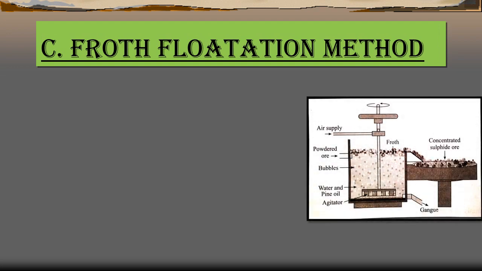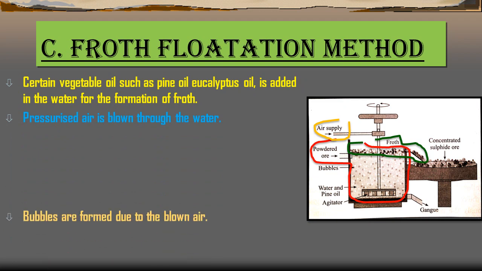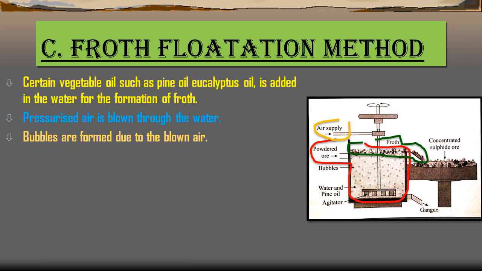In this method, the finely ground ore is put into a big tank containing an ample amount of water. It means in the tank there is a large amount of water, and the powdered ore has been inserted into the tank, and certain vegetable oil such as pine oil or eucalyptus oil is added in the water for the formation of the froth. Pressurized air is blown through the water, and there is an agitator rotating around its axis in the center of the flotation tank.